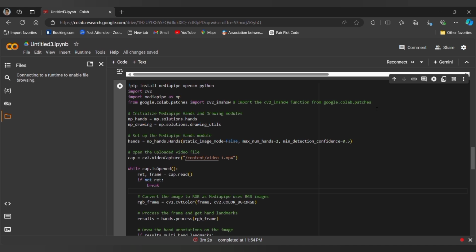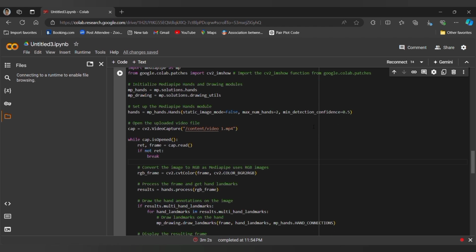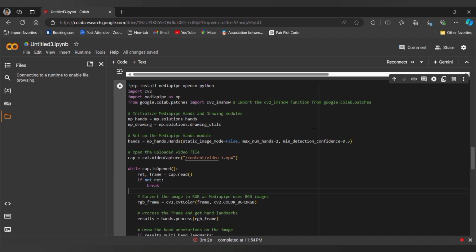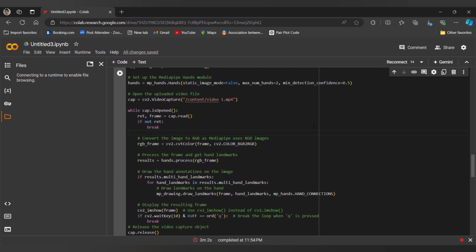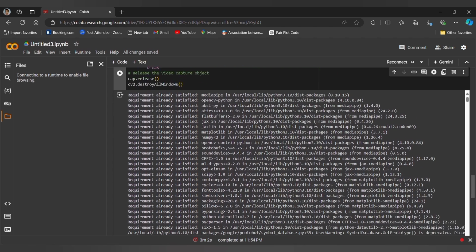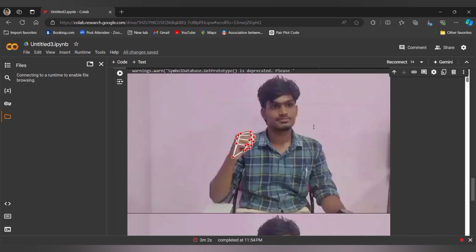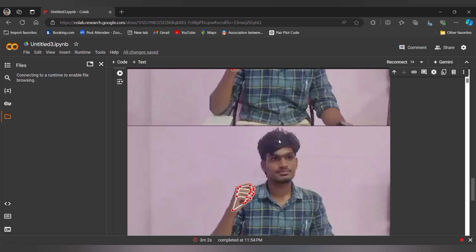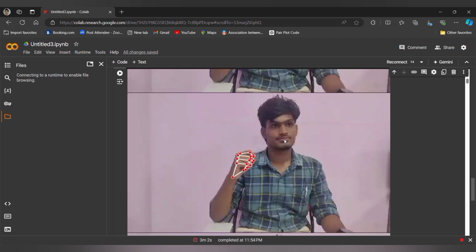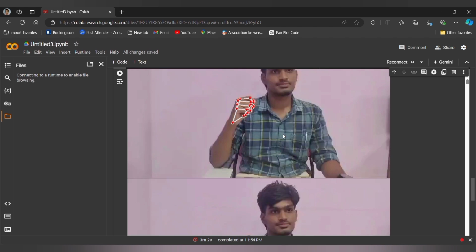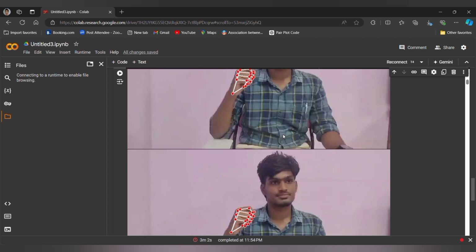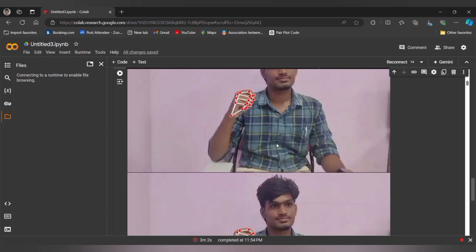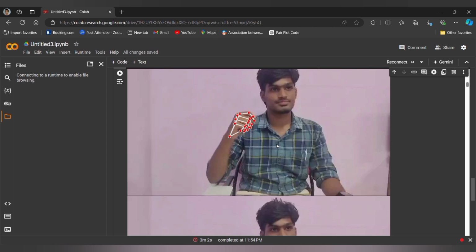So this is a basic idea of how MediaPipe works. MediaPipe is a module based on Google's model for hand recognition. Hand gesture recognition is done by marking the landmark points. We see that an uploaded video is divided into multiple frames, and each frame of the video is given landmark points on the hand, so that hand gestures can be determined. Based on the angles and the distance between the points, the particular sign is detected using the database storage of particular distances and angles. So a particular sign is predicted using MediaPipe.